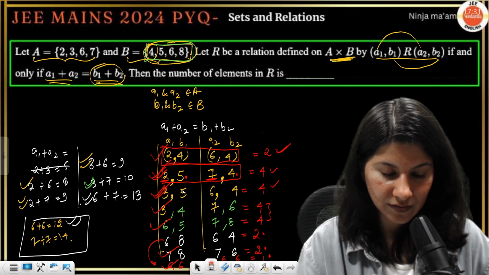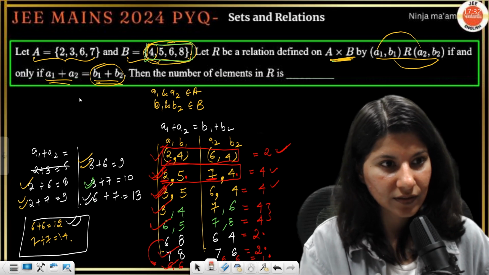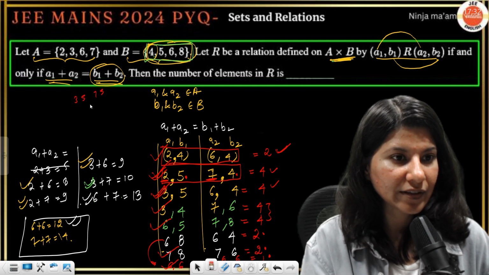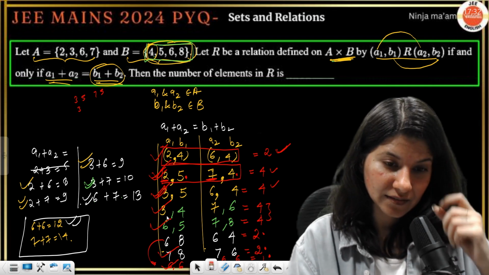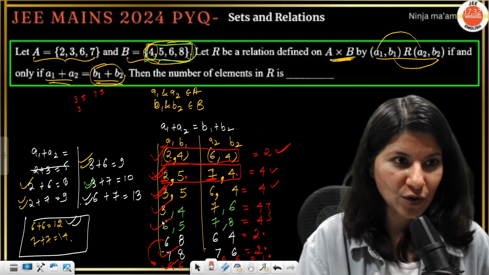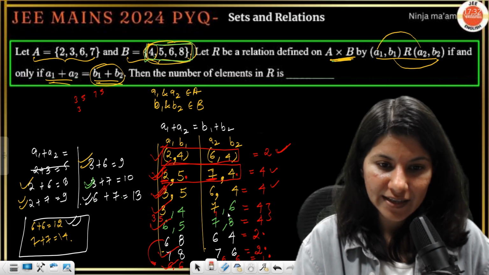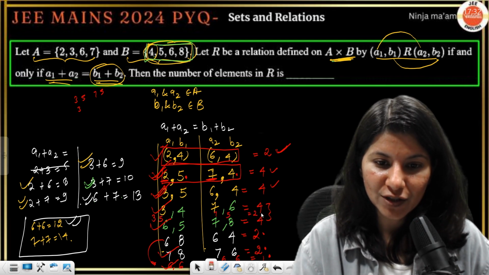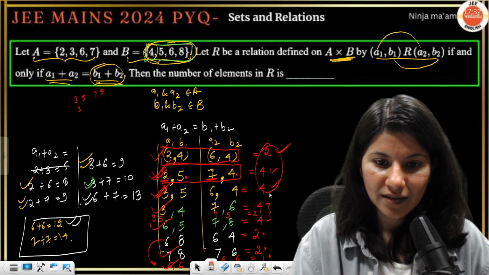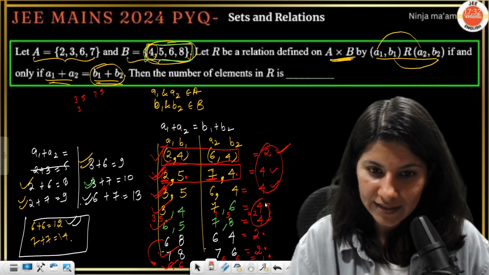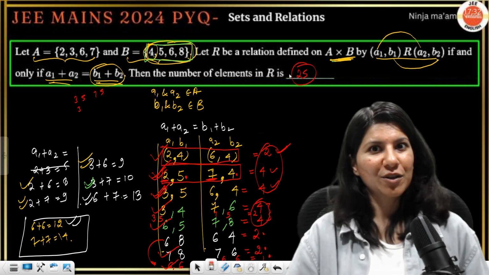Okay, so we forgot one, 3 comma 5, 7 comma 5, right? So it will also fetch us 2. So now just make total of it. So this is 10 and this is another 10, 20, 25.